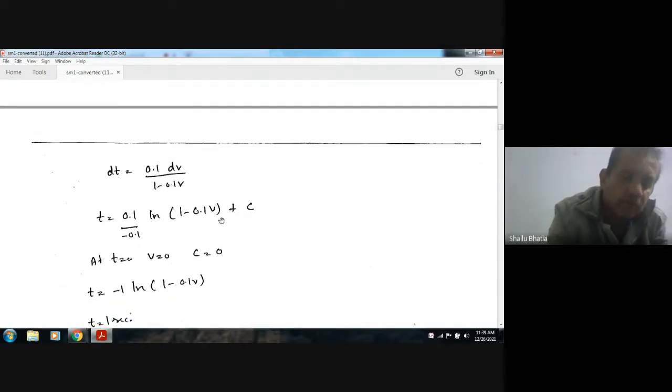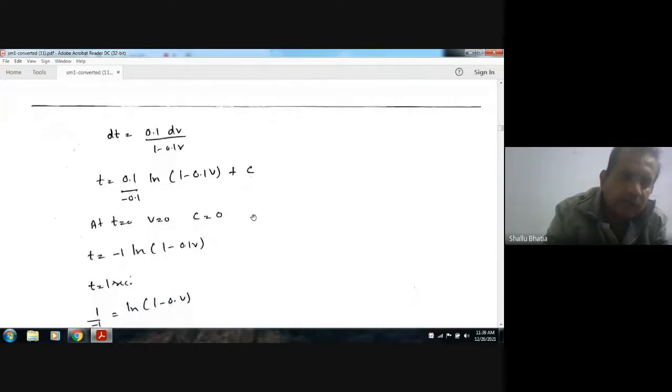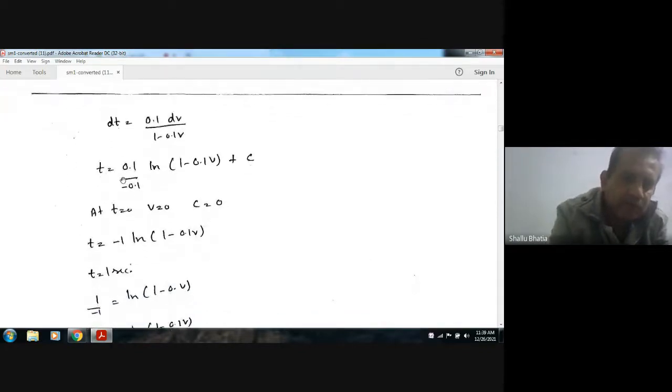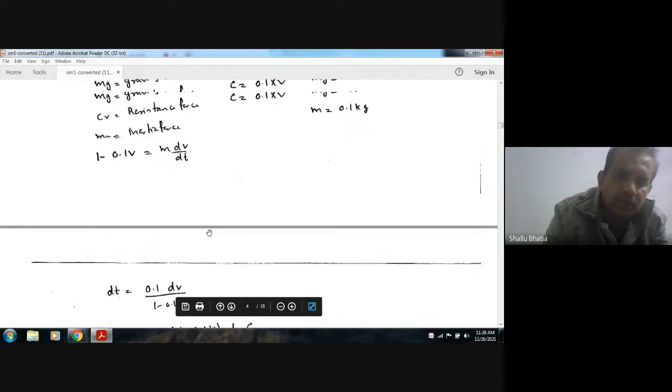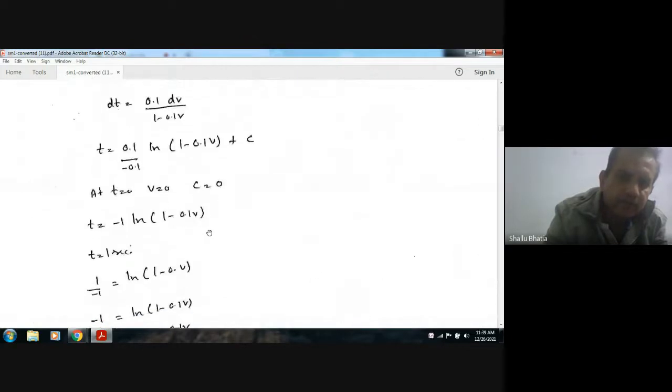Now at time 0, v is 0, so c is 0. Now we have the equation t equals minus 1 ln of 1 minus 0.1 v. Now we have to find the velocity after 1 second. So t is equal to 1.